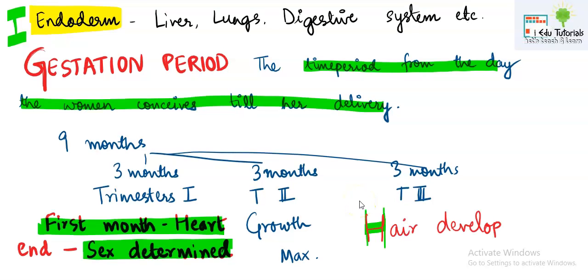At the end of 6-month period, hair develops on the fetus, right? So organogenesis happens between 6 weeks to 10 weeks. So this 6 week to 10 week period comes between both of these trimesters. This is also important: the organs which we have just discussed, that ectoderm will form this, mesoderm will form this, endoderm will form this. This happens between 6 week to 10 week period of pregnancy.